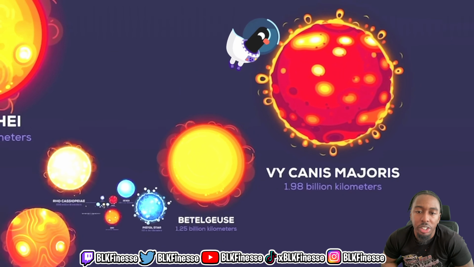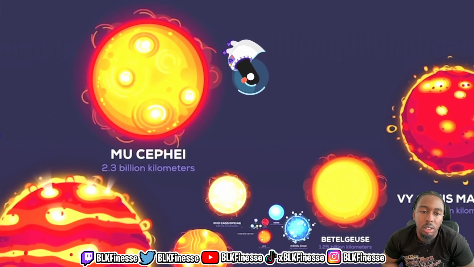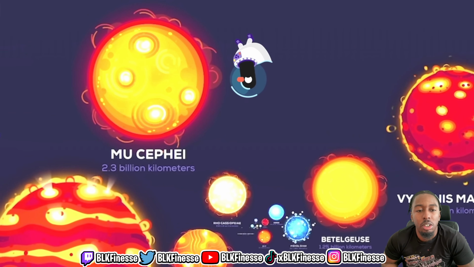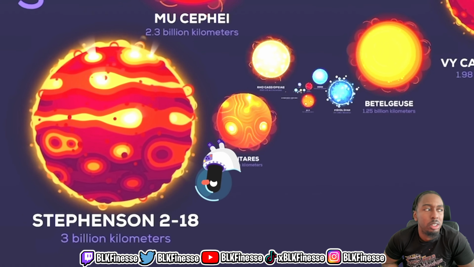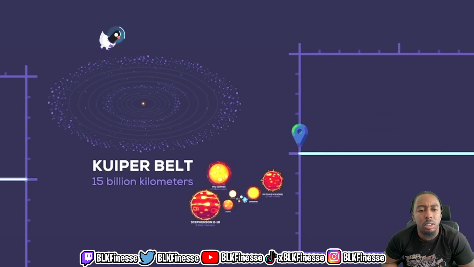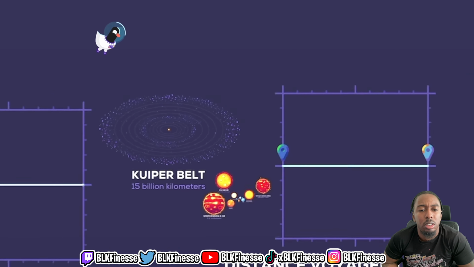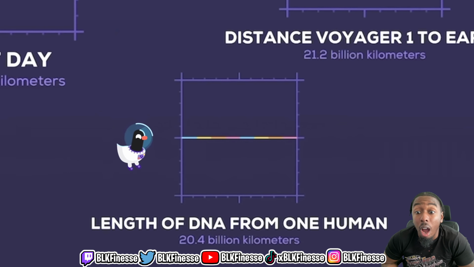Canis Majoris, 1.98 billion kilometers, a supergiant star. Mu Cephei, 2.3 billion kilometers, a red supergiant star that isn't well known. Stephenson 2-18, 3 billion kilometers, extremely large star in the Milky Way galaxy. Kuiper Belt, 15 billion kilometers, a ring of icy objects beyond Neptune. Length of DNA from one human, 20.4 billion kilometers.